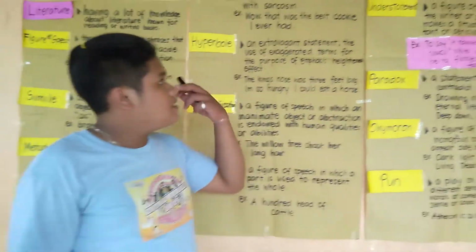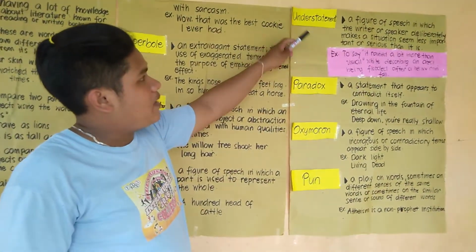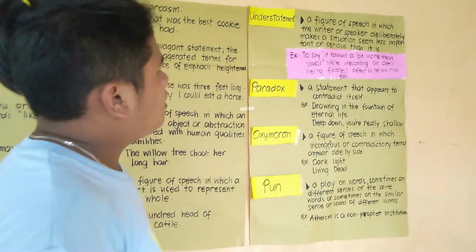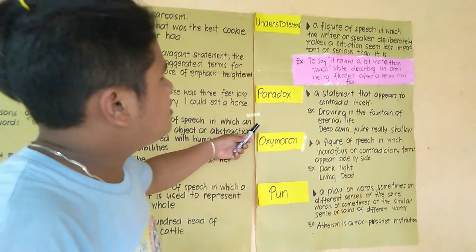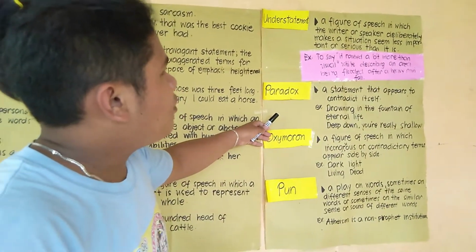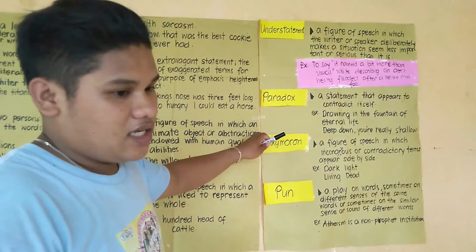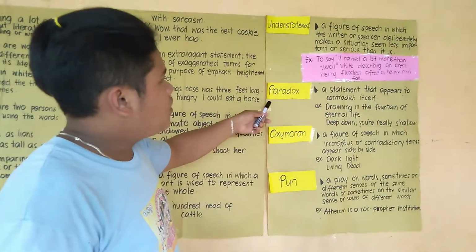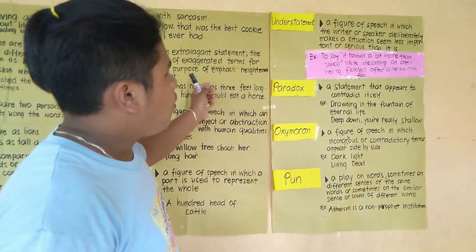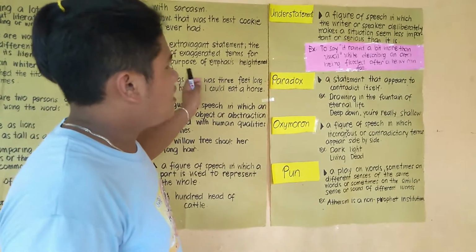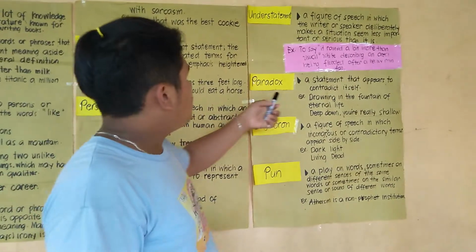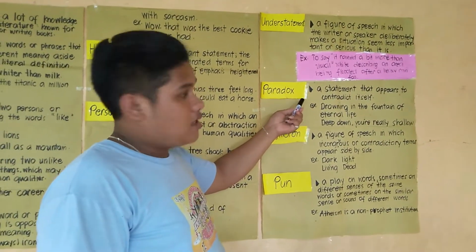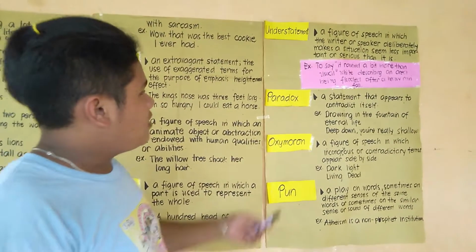And the next here is understatement. Understatement is a figure of speech in which the writer or speaker deliberately makes a situation seem less important or serious than it is. The example here is to say it rained a bit more than usual while describing an area being flooded after a heavy rainfall. So it is an understatement.